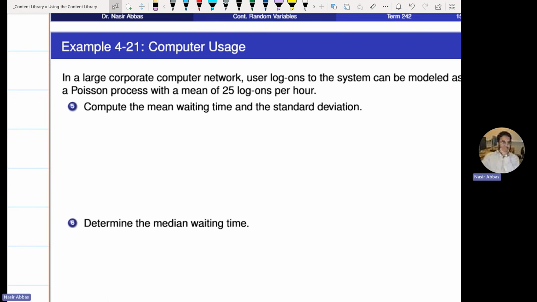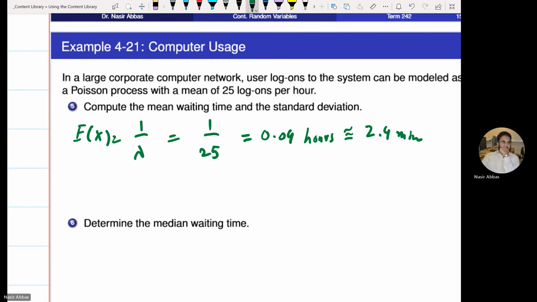Compute the mean waiting time and the standard deviation of waiting time. 1 over 25 is 0.04. Units. 25 is minutes or hours? 25 per hour, so this will be hours. Or to convert it into minutes, this is 2.4 minutes.